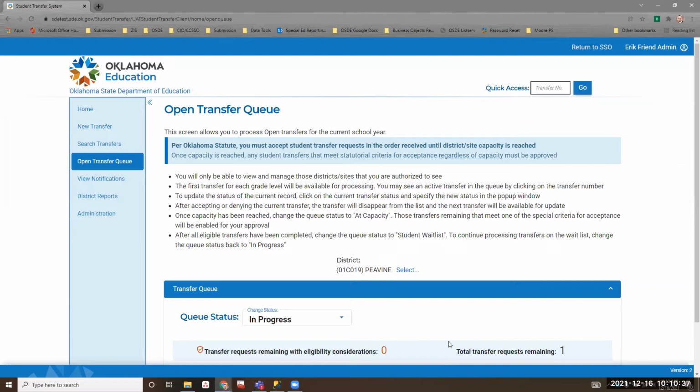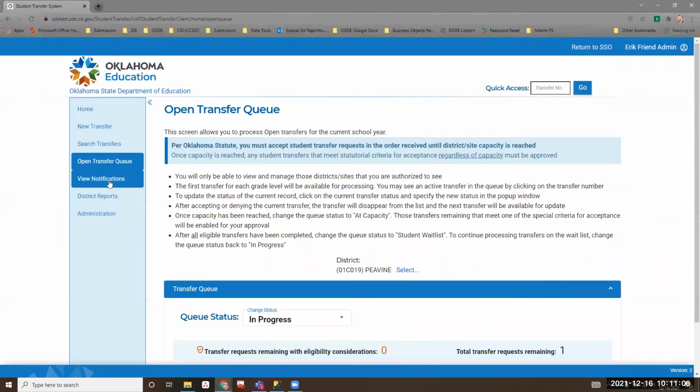Okay. And it'll blur out the ones that you can't process, and you have to make a decision on the first one, and then the second one, and then the third one, and then the fourth one. It'll blur them out. The ones that won't be blurred out are the ones that are military or foster. Those you have to accept no matter what. So you don't really get an option in military or foster students. For everyone else, it just blurs them out until you've dealt with the first one that's not one of those. Okay.